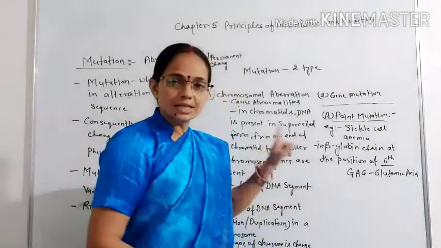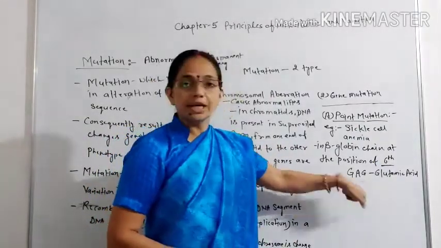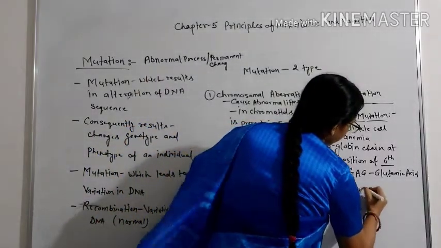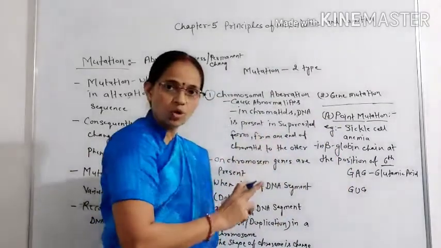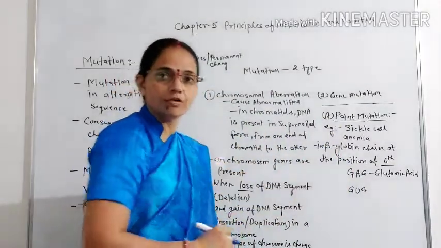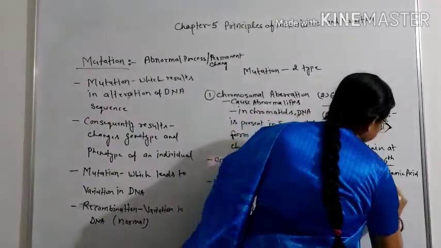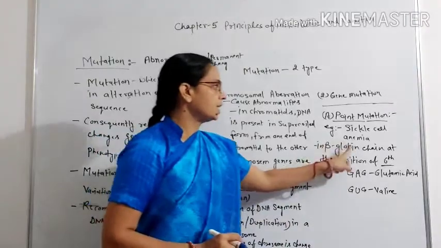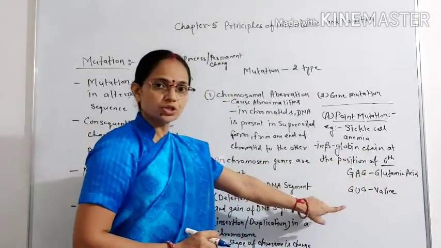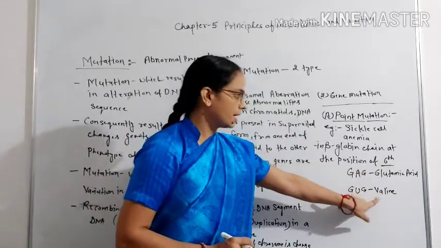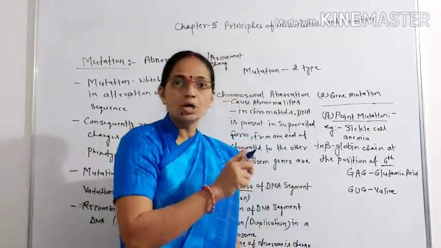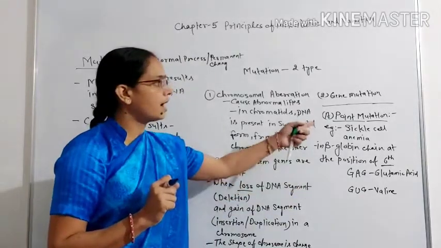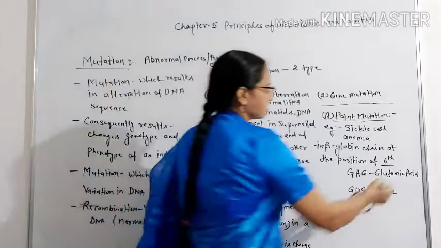But in the sickle cell condition, instead of GAG, GUG is there. GUG means guanine, uracil, guanine, and this is the code for the amino acid valine. So in the beta globin chain, at the 6th position, instead of glutamic acid, valine is there. So it can cause a defect in the polypeptide chain, and the RBC becomes sickle shaped like this.